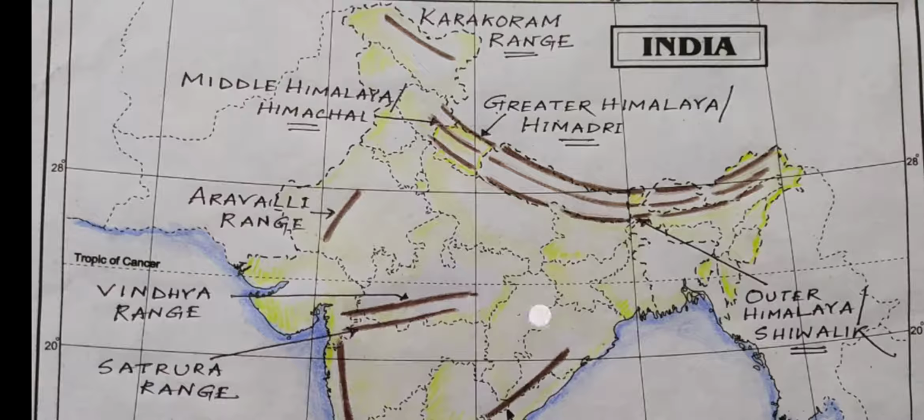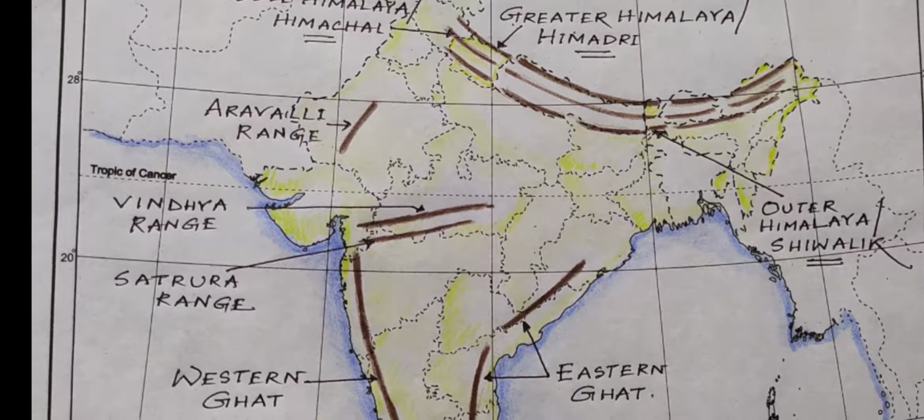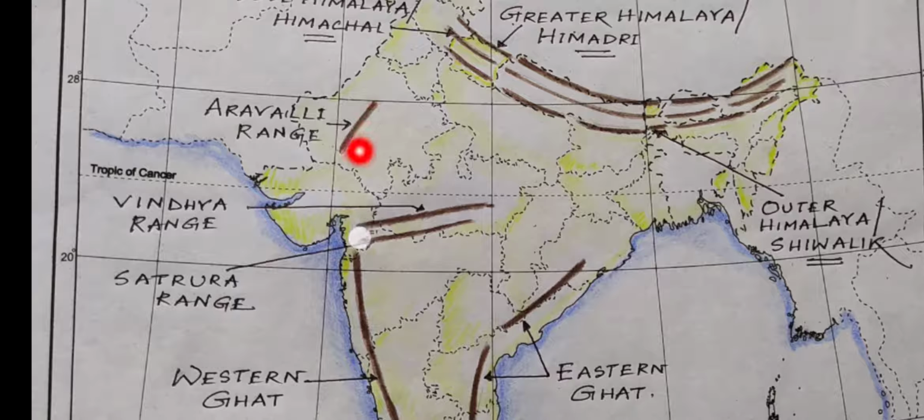Okay, so next range you can see we have the Aravalli range. It is present in Rajasthan. It is also one of the oldest ranges of India. It is much older than these Himalayan ranges. It is one of the oldest ranges not only in India but also in the world. It is Aravalli, present in Rajasthan. Okay, and just on the western part of Aravalli there is the Thar Desert. So this is also a very important range.